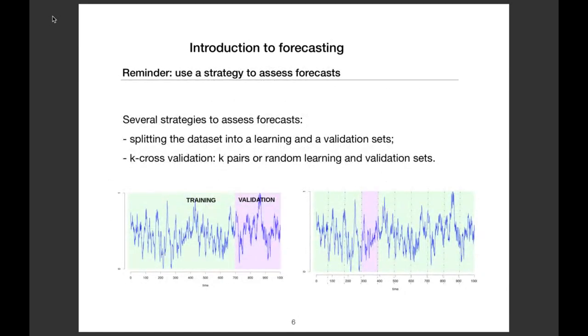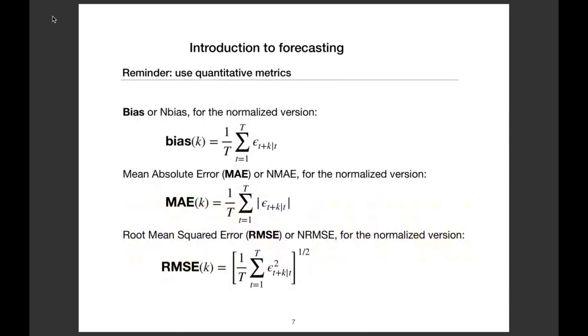We have seen that we have several strategies to assess the forecast. The first strategy is to divide the data set into a learning and a validation set. Another strategy is to use k cross-validation, where we compute k pairs of random learning and validation sets, and then we average the score over all the validation sets. We have seen that for the point forecast, we can use some quantitative metrics, for instance the mean absolute error and the root mean square error.